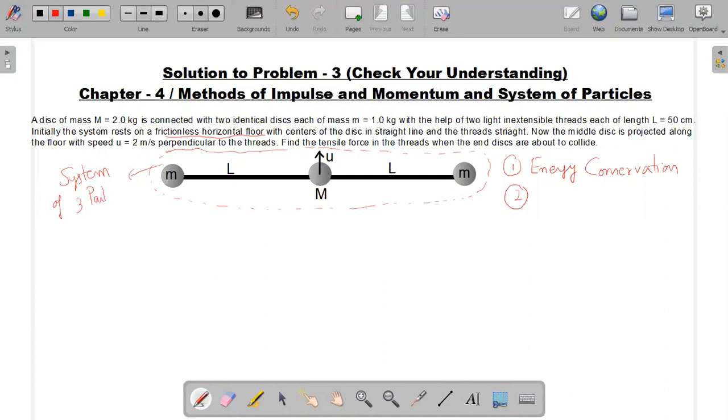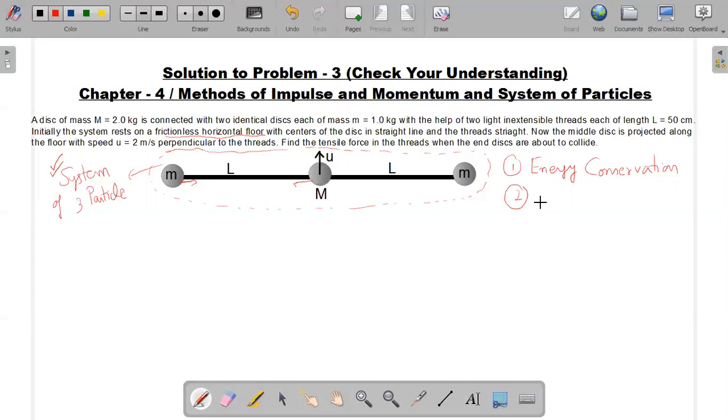which are connected together by threads, since we are considering them as a system, the forces in the threads are considered to be internal forces. They are the forces inside the system. There is no external force, because the system is on a frictionless horizontal floor. No effect of gravity, there is no friction force. Tension forces are internal as the masses are connected by the threads.